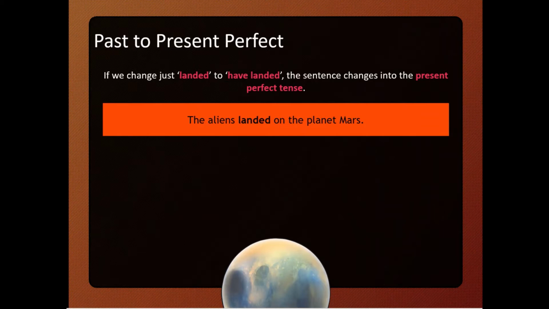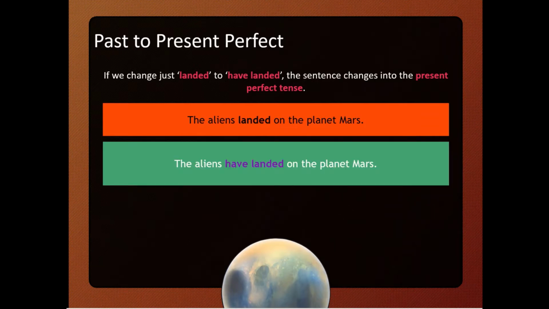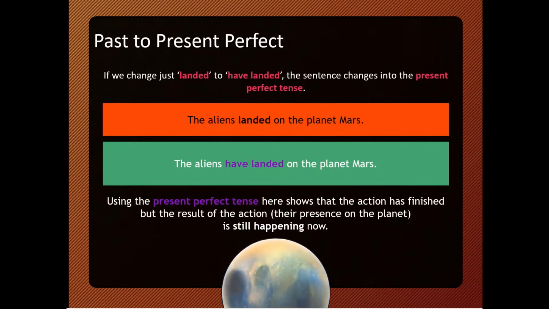So the alliance landed on the planet Mars. The alliance have landed on the planet Mars. You need to use the present perfect tense. So here it shows that the action has finished, but the result of the action is still happening now.